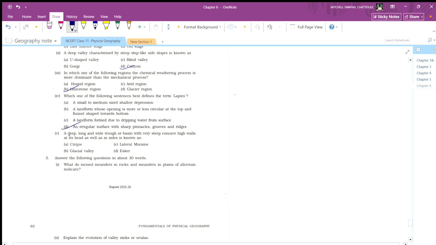A deep, long and wide trough, a basin with very steep concave high walls at its head as well as at the sides, is known as... this is... so I have to read this. Let's see.